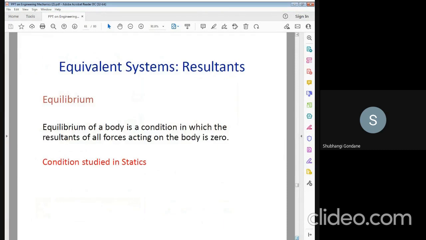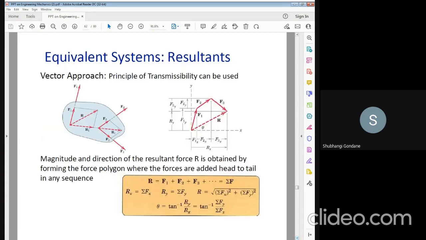So equivalent system, that is the equilibrium. What is equilibrium? The equilibrium of a body is a condition in which the resultant of the forces acting on the body is equal to zero. That is a condition studied in a static manner. The equivalent system resultant. This is the force in which there is an equivalent system resistance.